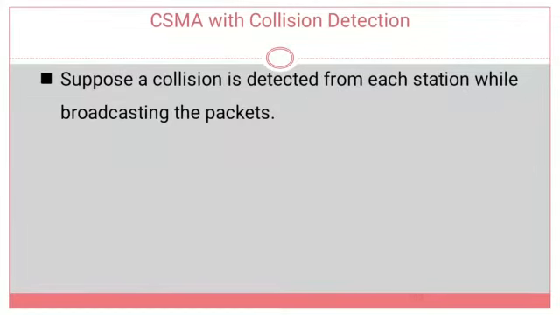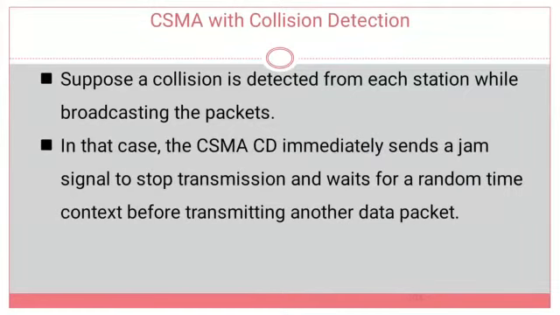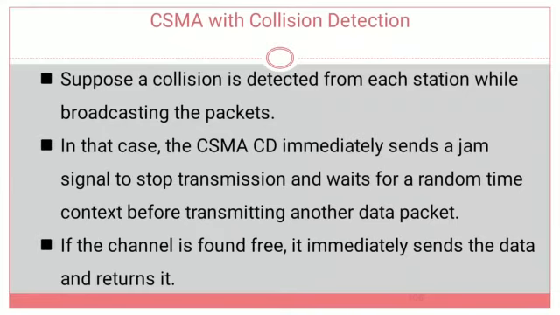Suppose a collision is detected from a station while broadcasting packets. In that case, CSMA/CD immediately sends a jam signal to stop transmission and waits for a random amount of time before transmitting another data packet. If the channel is found free, it immediately sends the packet. That means returning to the first step again.